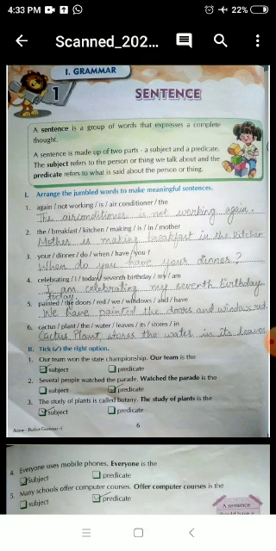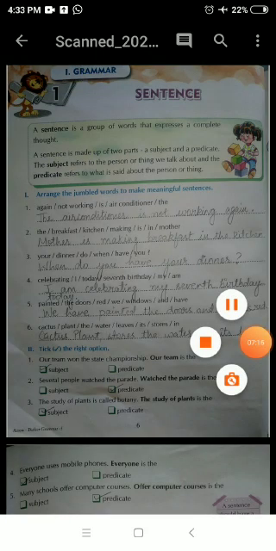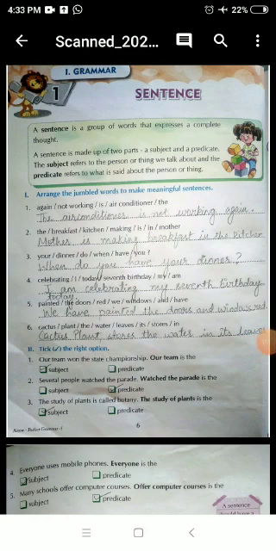Number 4, interrogative sentence. What is an interrogative sentence? Students, interrogative sentences are the sentences where we ask a question. So interrogative sentences ask a question. It always ends in a question mark. When we ask a question to someone, that type of sentence is called an interrogative sentence. Interrogative means questioning. So if there is a question, we will put a question mark at the end, and that type of sentence will be called an interrogative sentence.